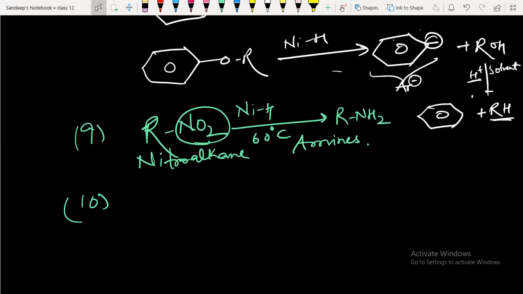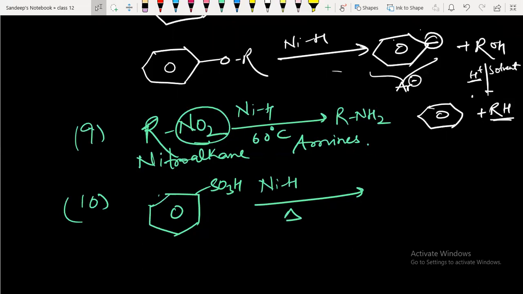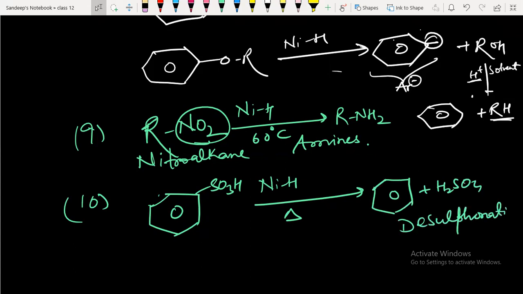Last reaction of this series. Benzene sulfonic acid is there, and you treat it with Raney nickel and heat it. It forms benzene plus sulfuric acid. This reaction is also called desulfonation.